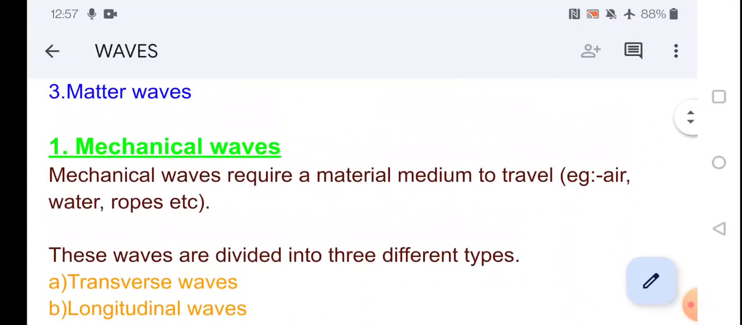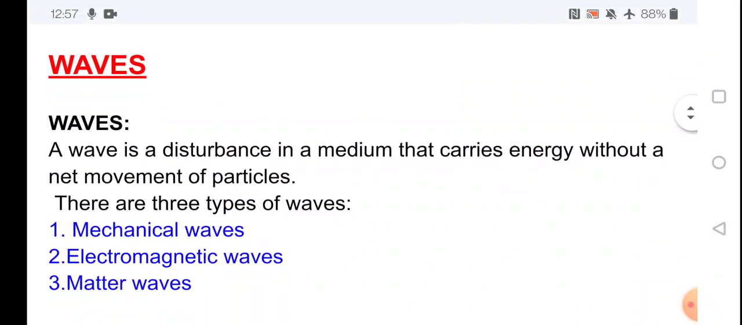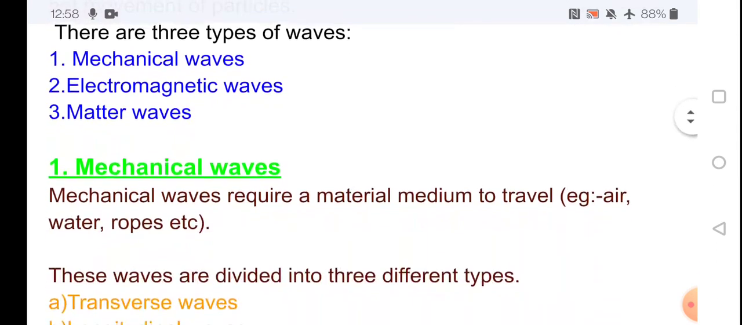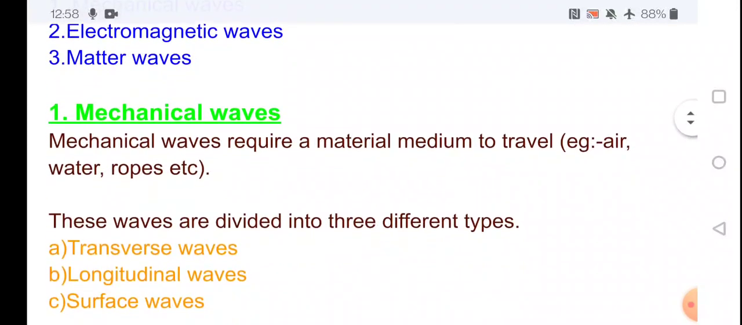Once again we will recall that a wave is a disturbance of the particle. In a wave, the particle will not move, but the disturbance moves from one position to another position. There are three types of wave: mechanical wave, electromagnetic waves, and matter wave. Mechanical waves means the wave which requires a material medium. The material medium may be air, water, rope, or anything.